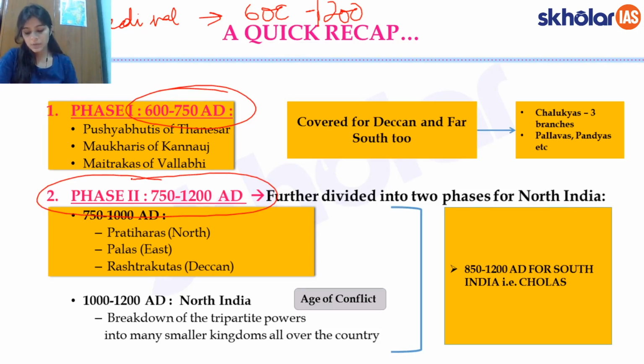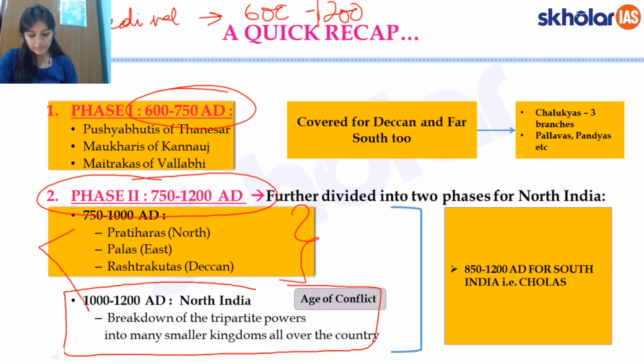Now further we broke it into 2 phases for the North India. For the South India, around this time we had one major dynasty, which was the Cholas, who were essentially ruling. And for the North India, for the 750 to 1000 period, we had done these 3 empires who were in this constant struggle, which we sometimes call the tripartite struggle. Now, having done all that, we said that we are going to start with the time frame between 1000 to 1200 AD, and that is essentially what we are going to be discussing today.